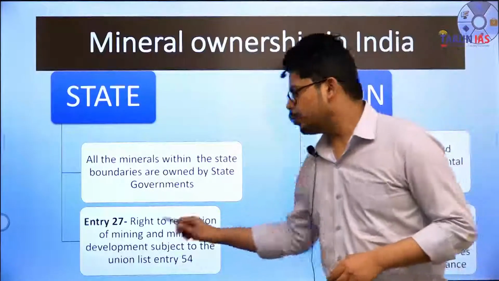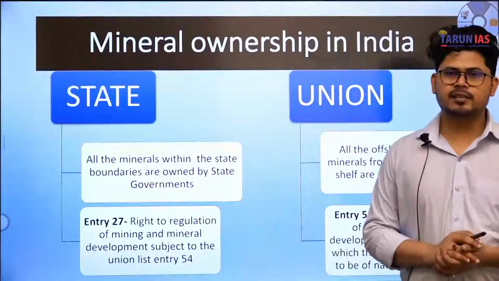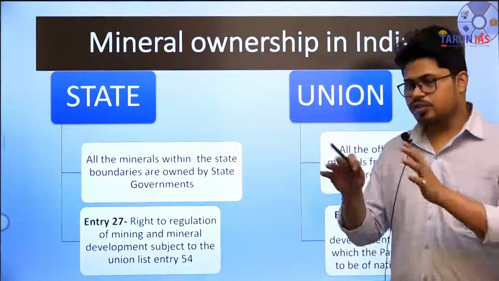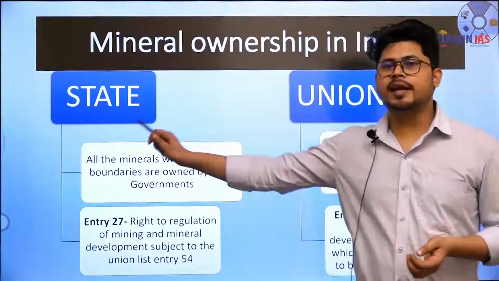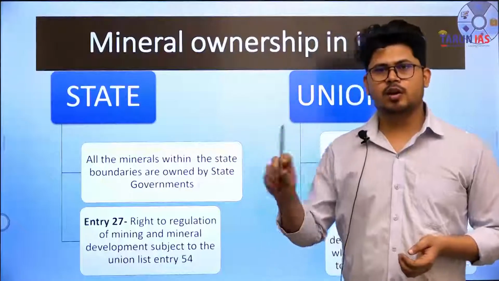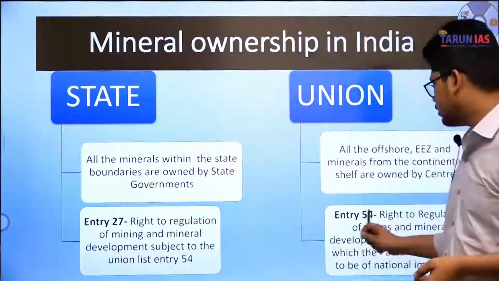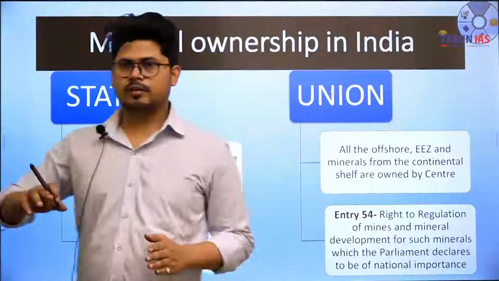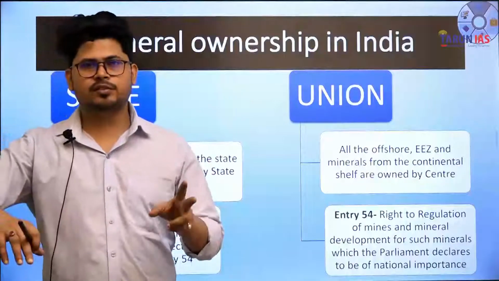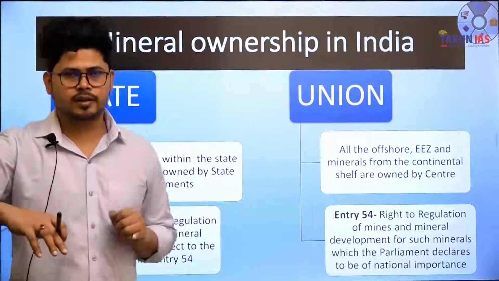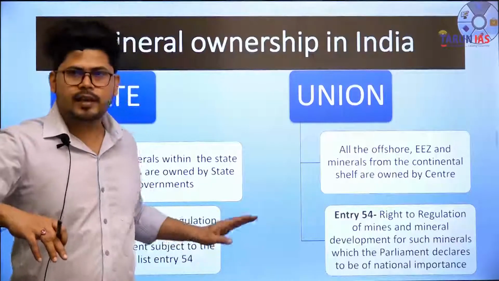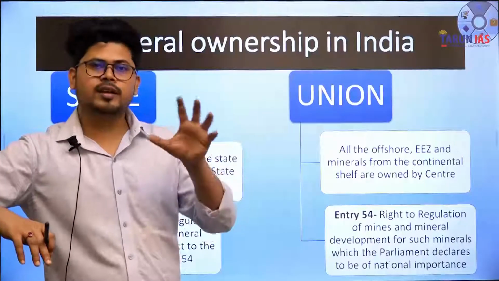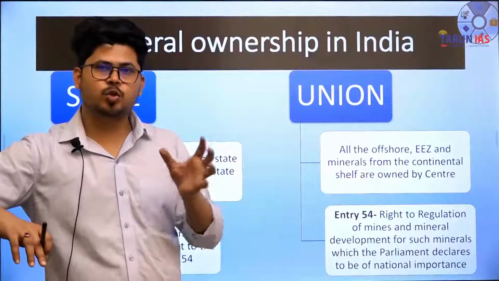The second thing is entry 27 of state list. It says that right to regulation of mining activities and mineral development within the state boundary lies with the state government, subject to the condition of the entry 54 of the central list. 7th schedule में there are 3 lists. The first one is state list, the second one is union list, the third one is concurrent list. तो state list में ये कहा है कि the first one is all the mineral that is within the boundary of the state is owned by the state.